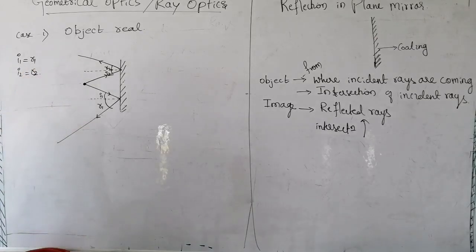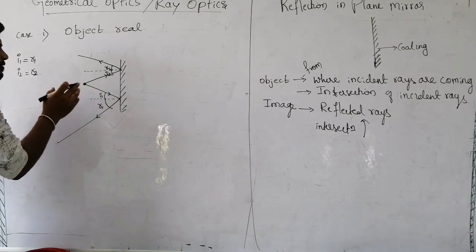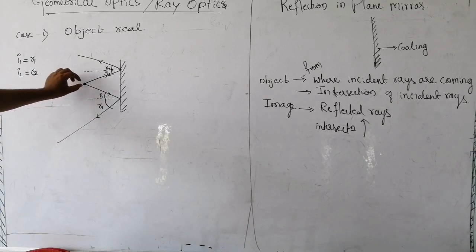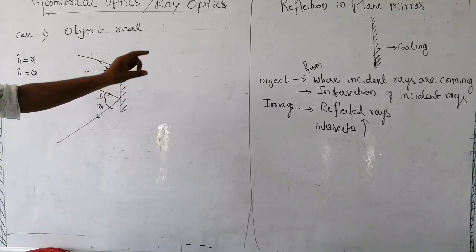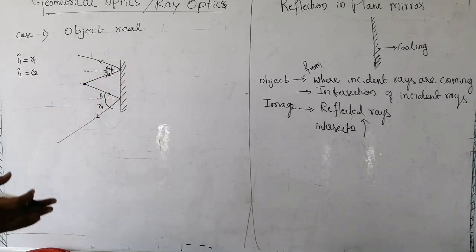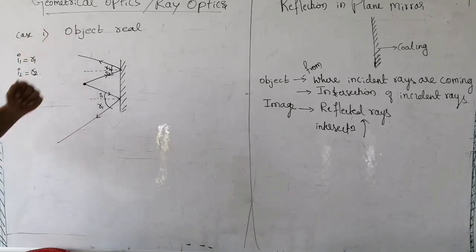Now, we have defined what the object is. You can see it is the intersection of incident rays, or where the incident rays are coming from. You can match the definitions with this diagram. Next condition, object is defined for this. What about image?